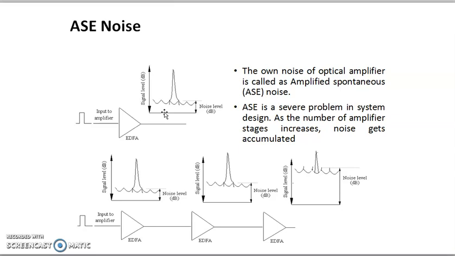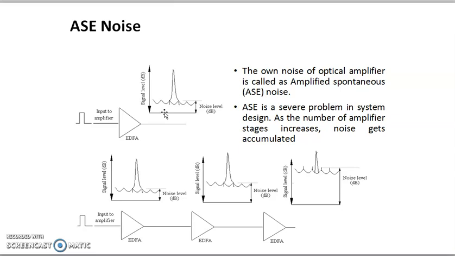So the amplifier we are using here is an EDFA, and the noise level for each amplifier is different. It depends upon how many stages we are using in a complete system, so that we can use various types of amplifier.